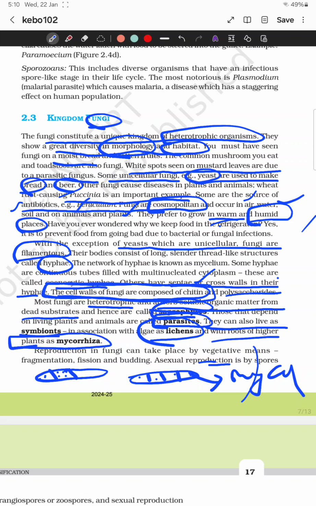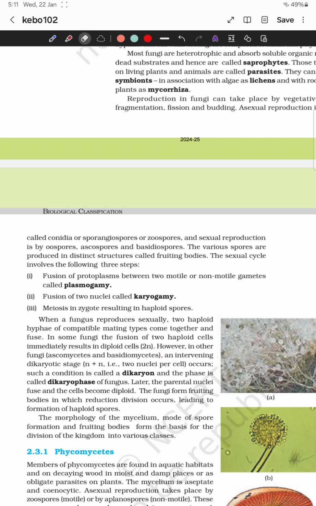Reproduction in fungi takes place by vegetative means, that is fragmentation, fission, and budding. Asexual reproduction is done by spores called conidia, sporangiospores, or zoospores.